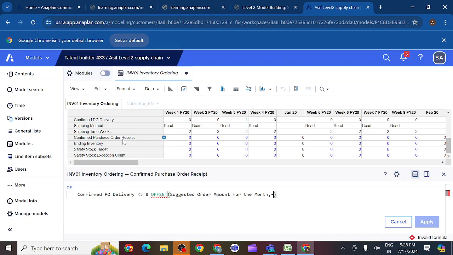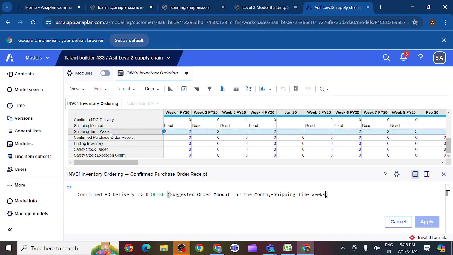Shipping time in weeks we should check, comma, and as per our syntax we should write the 0 here. Then else, if it is greater than 0 we should get these values, otherwise we should get 0. After the if you should write the then condition.